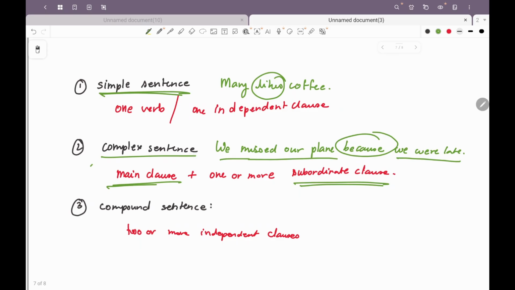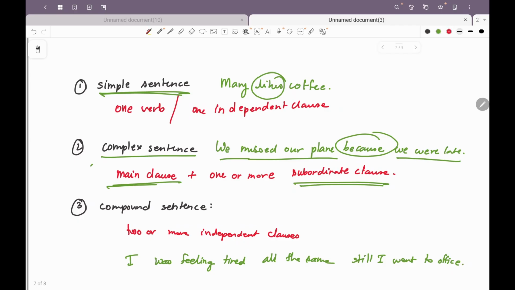Compound sentence would be I was feeling tired. All the same still I went to office.